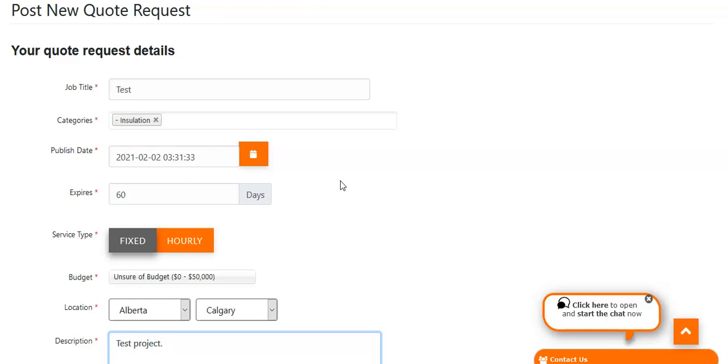And then again, the budget setting makes it a little bit easier for people to dial into what they want to spend, or if they're not sure what they want to spend, they can do that too. And also for service providers to know whether something is within their capacity and their usual scope that they look for. Because obviously you don't want somebody who's used to doing $5,000 jobs quoting on a $30,000 job, and vice versa. Somebody whose price range is normally much higher is not going to be competitive on something that's very small. So it makes it easy for everybody to match up with the right people.